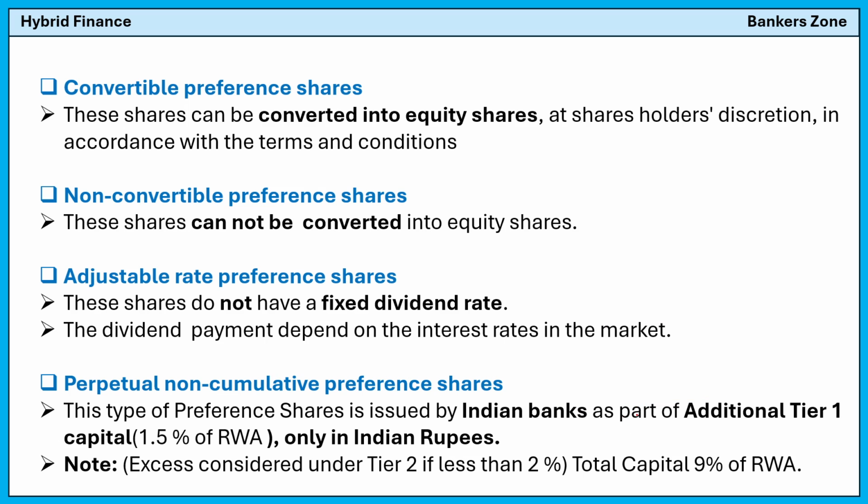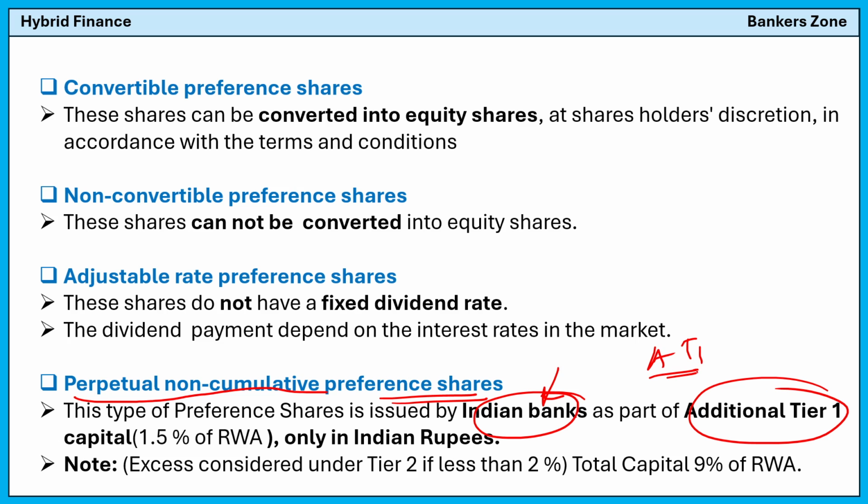So simply remember, for this chapter, perpetual non-cumulative preference shares are issued only by banks in India as a part of AT1, additional Tier 1 capital. And the limit is 1.5%. And obviously, Indian banks means it will be in the form of Indian rupees only.